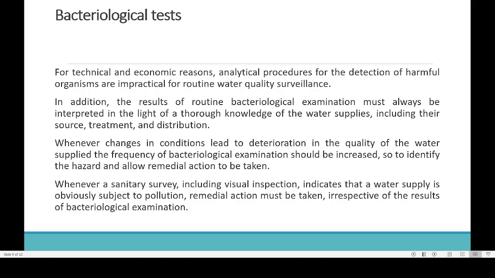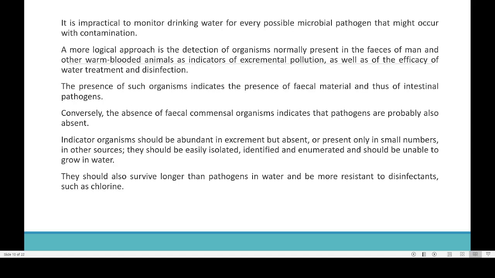The result of routine bacteriological examination must always be interpreted in the light of thorough knowledge of the water supply, especially whenever changes in conditions lead to deterioration of the quality of water supplied. The importance of all this is that it is impractical to monitor drinking water quality for every possible microorganism. So we have selected certain parameters by which we can easily tell whether this particular sample of water is potable water.